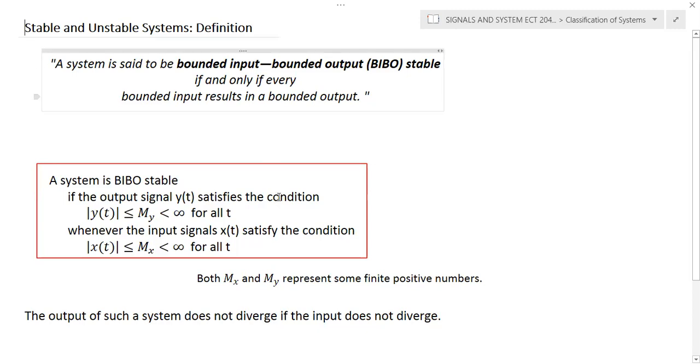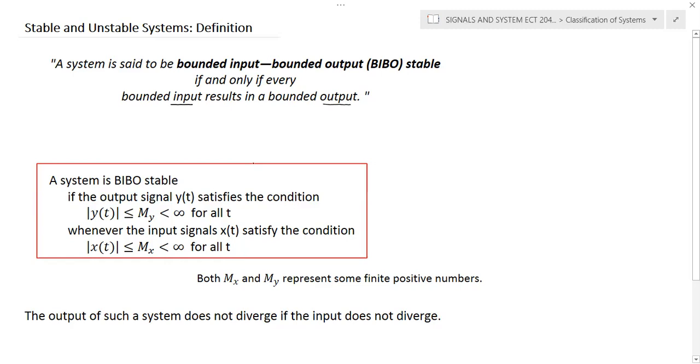And coming to the definition part, a system is said to be stable, or very specifically, in this particular context, we will discuss the BIBO stability. BIBO stability means bounded input and bounded output. A system is said to be bounded input and bounded output stable if and only if every bounded input results in a bounded output.